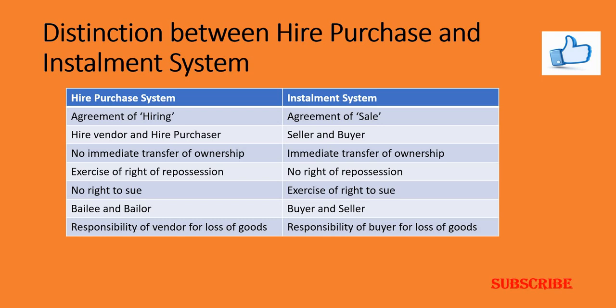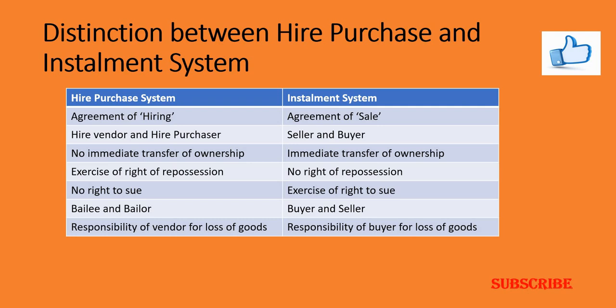Secondly, the parties to the hire purchase agreement are known as hire vendor and hire purchaser, whereas the parties to the installment system are known as seller and buyer. In case of hire purchase system, there is no immediate transfer of ownership from the hire vendor to the hire purchaser, whereas in case of installment system, there is an immediate transfer of ownership from the seller to the buyer.